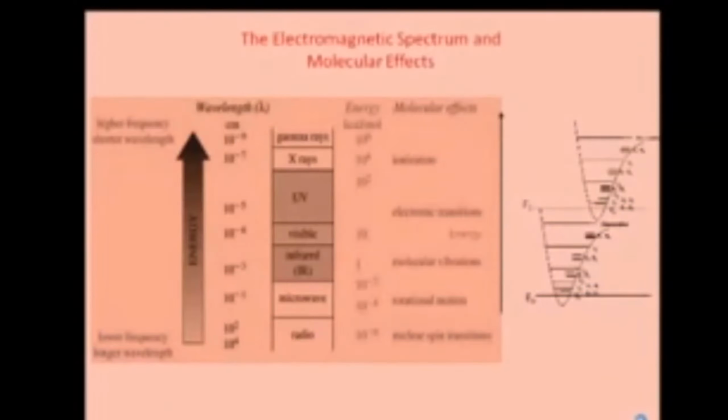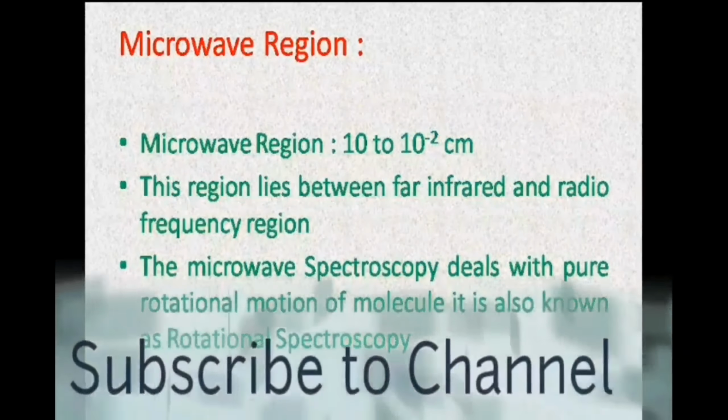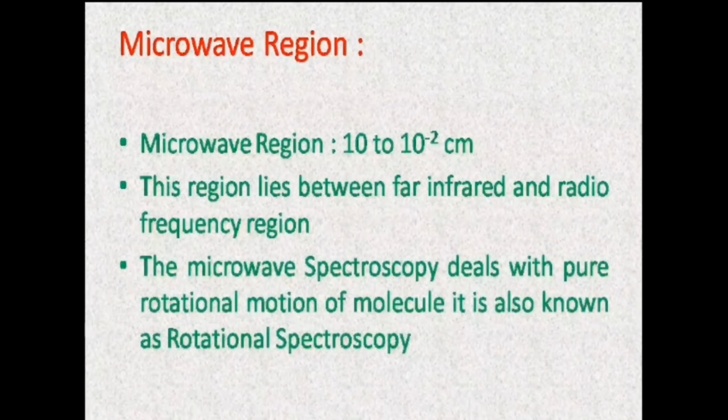When different radiation falls on a molecule, different changes take place. For example, if microwave radiation falls on a molecule, the molecule starts rotational motion. Whereas if visible radiation falls on a molecule, electronic transition occurs. The microwave region is 10 to 10^-2 centimeter, and as you know it lies between far infrared and radio frequency region. Microwave spectroscopy deals with pure rotational motion, and that's why it is also known as rotational spectroscopy.